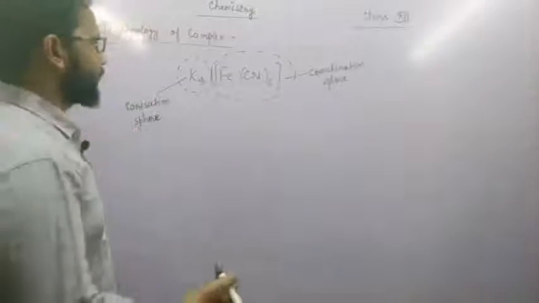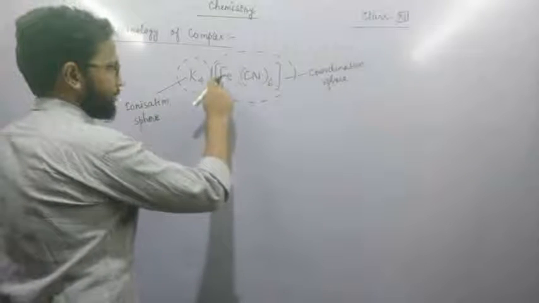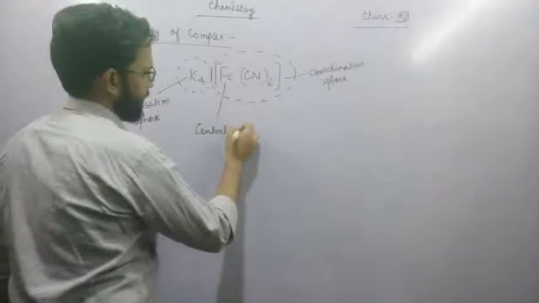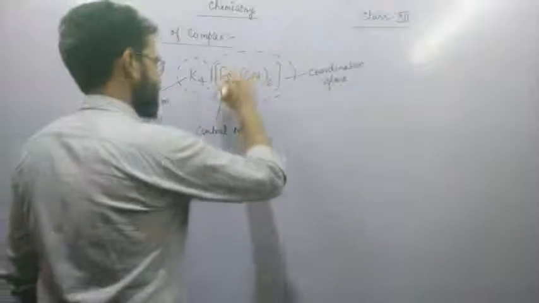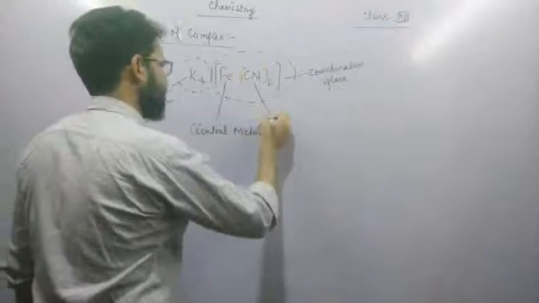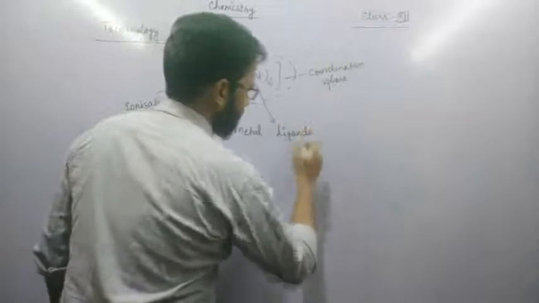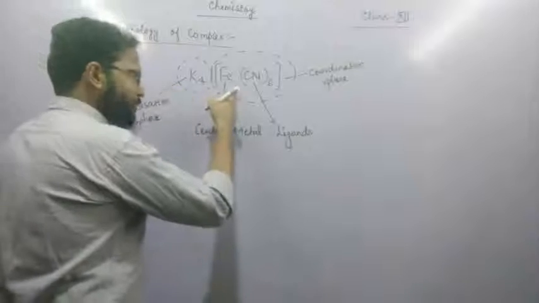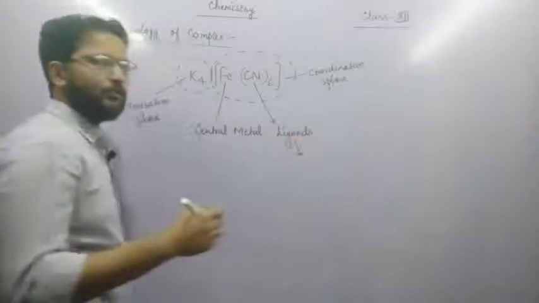So this is called coordination sphere. In the coordination sphere, three terms are already given. First term, metal. Metal is called the central metal, and the central metal is attached with ligands. The central atom is always attached with ligands. In a coordination complex, ligands have the tendency to donate electrons.